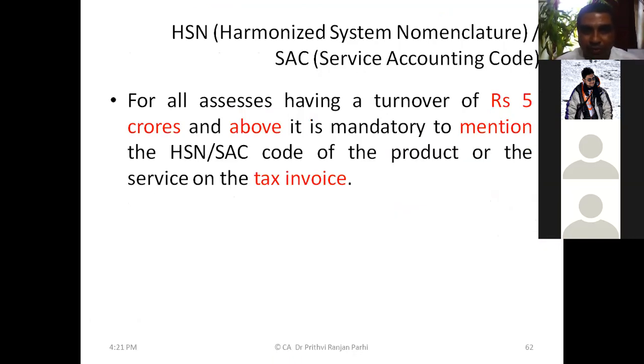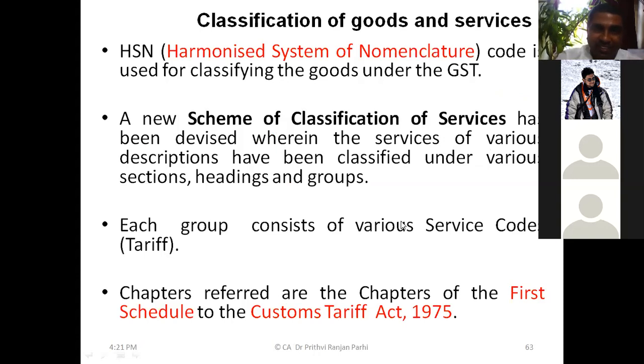Understood how SAC code is to display? Not for all. If the turnover exceeds 5 crore, then SAC code or HSN has to be disclosed.